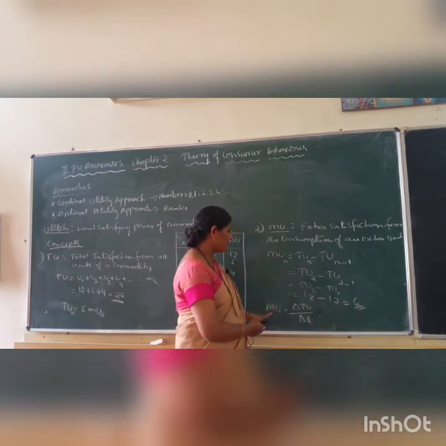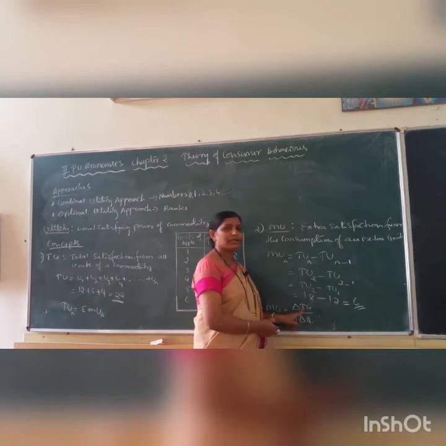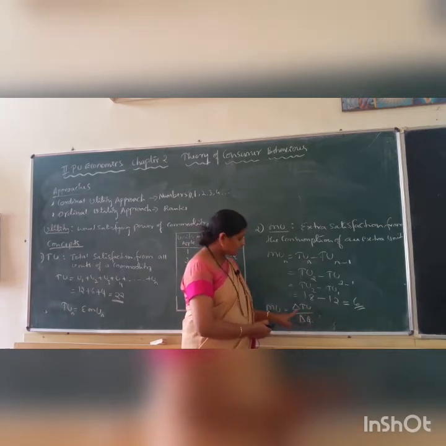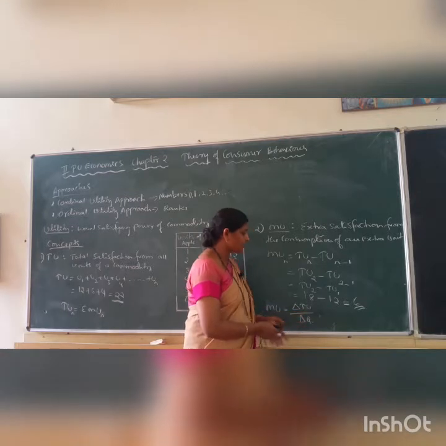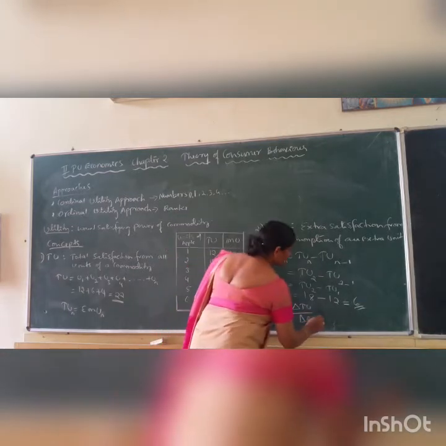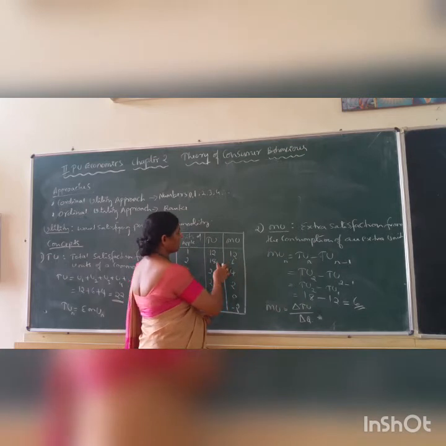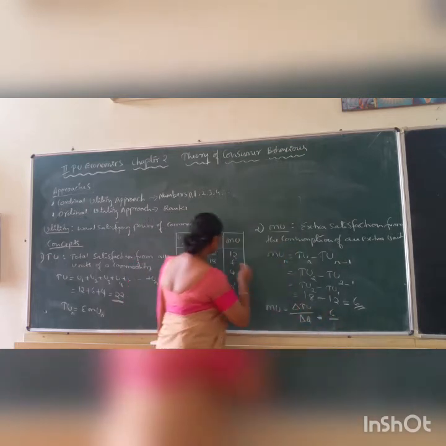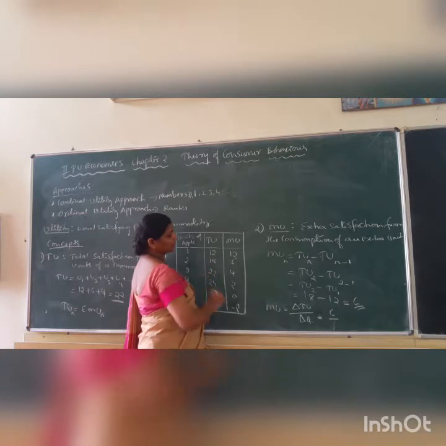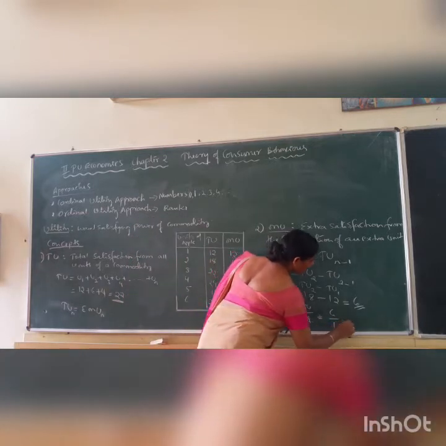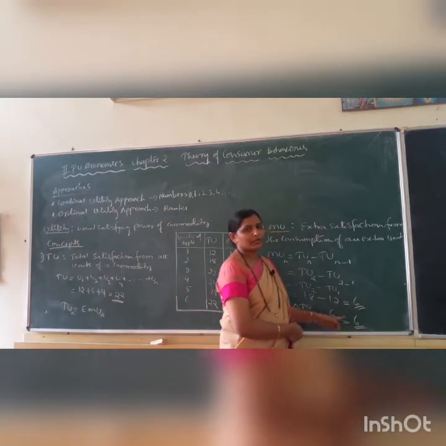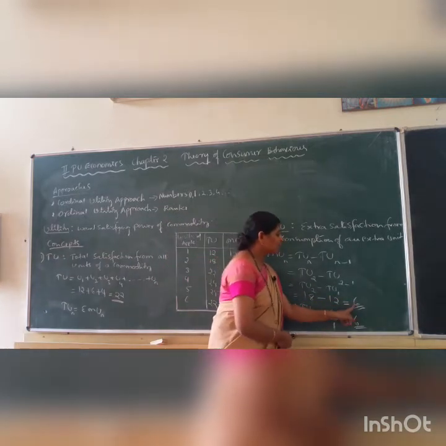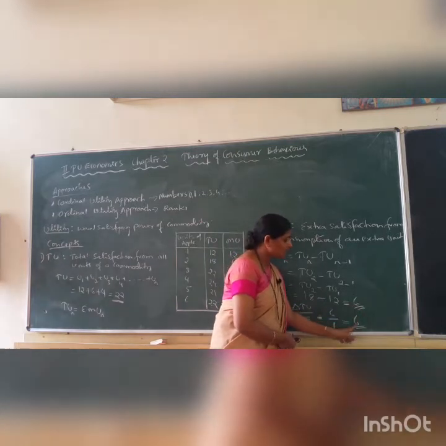Okay. Another formula, marginal utility is equal to delta TU upon delta Q. This one shows delta. Delta means change. Change in total utility divided by change in quantity. So here change in total utility is 6. Change in unit from here to here is 1. So it gives us answer 6. So here we get the same answer. By using two formulas we get the same answer, that is 6, here also 6.